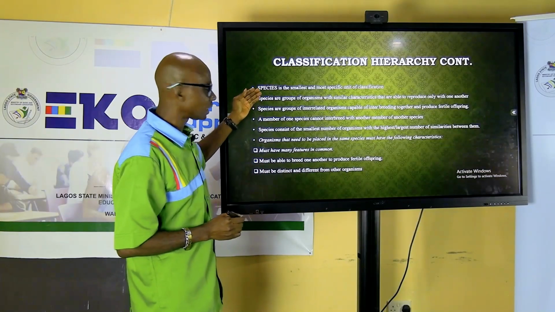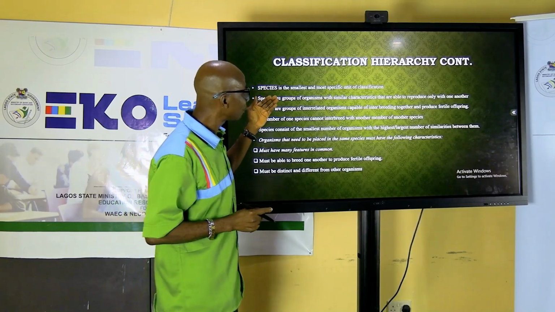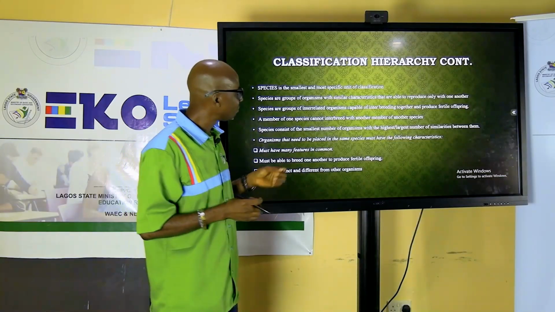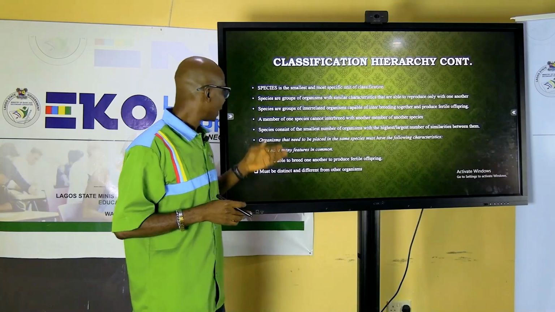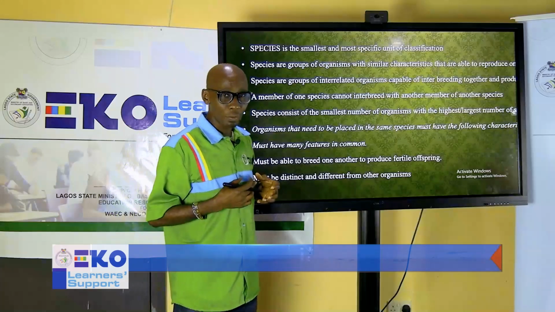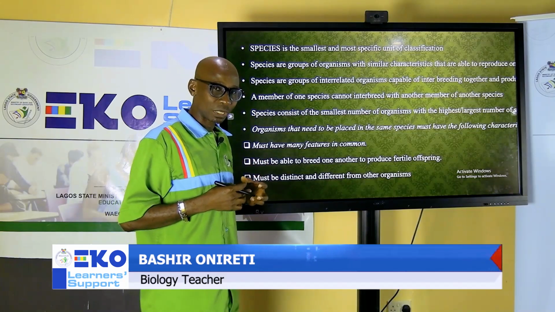The last one is species. Species is the smallest unit of classification, where organisms that are related are grouped together. Organisms that can interbreed together. That's why species is a group of organisms that are capable of interbreeding with each other. What that means is, for example, human beings are different species.